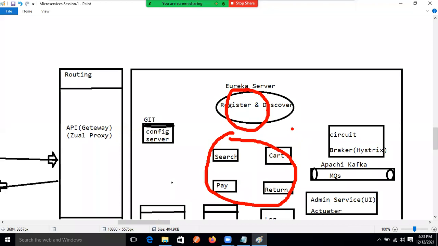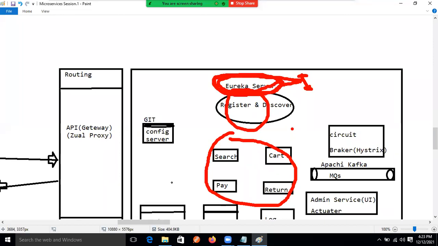Netflix has provided it. That is a software name, called Eureka server. The software name is Eureka server, but the vendor is Netflix.